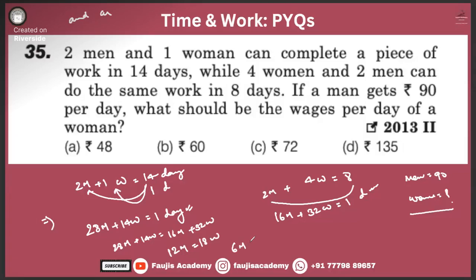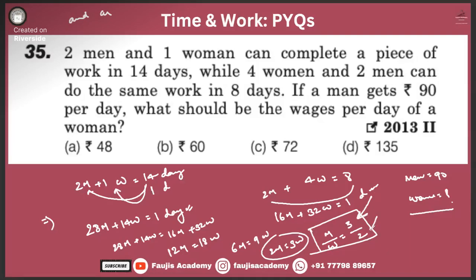That means 6 men is equal to 9 women, so 2 men is equal to 3 women. That means men by women, the ratio is 3:2. Which means what? This is the capacity of working, the working efficiency. So 3 men are equal to 2 women. 3 men is equal to 2 women.